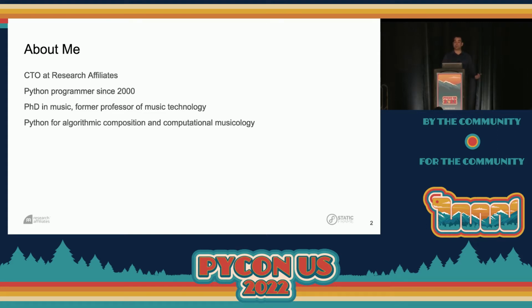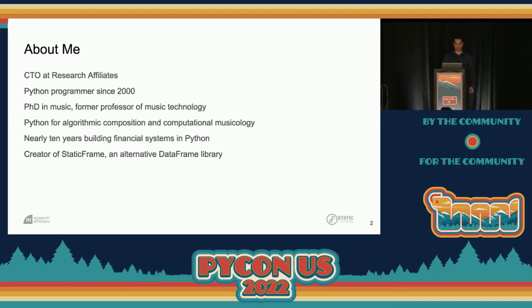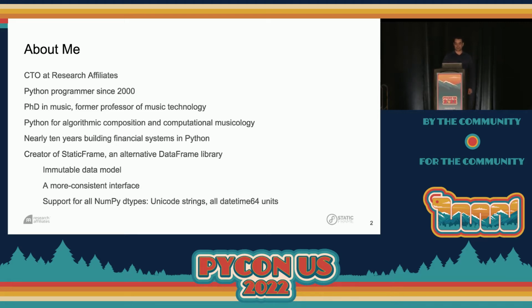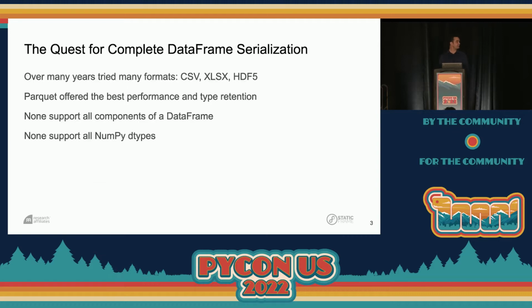And I found lots of ways to use Python in all sorts of different things like algorithmic composition and computational musicology. In the last 10 years, I've been working on financial systems in Python, and that's led me to create an alternative data frame library called StaticFrame. StaticFrame is based on an immutable data model, a more consistent interface than Pandas, and support for all NumPy dtypes, including Unicode strings and datetime64 units as well.